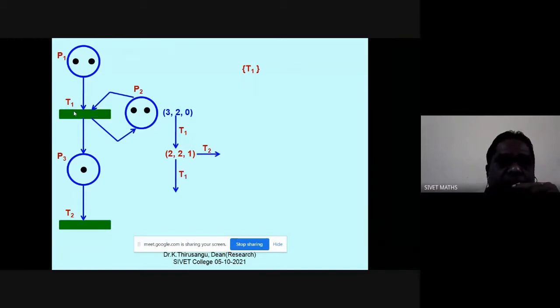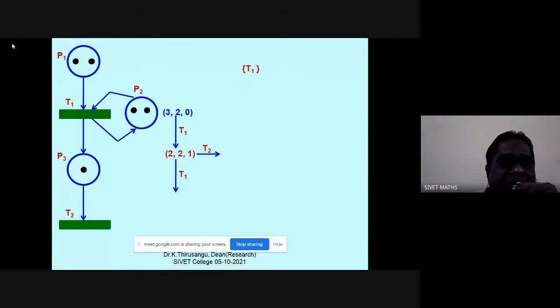Now, there are 2 circumstances. We can allow parallel firing. I can fire T1 as well as T2. But just for the explanation purpose, I am moving through T1. First, again, I am firing T1.